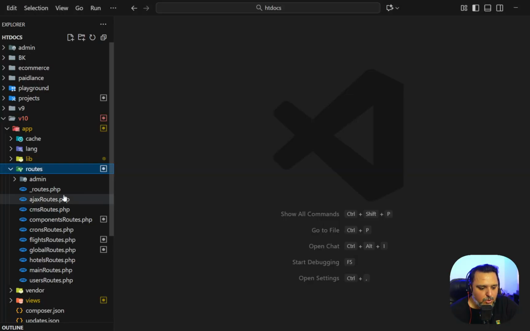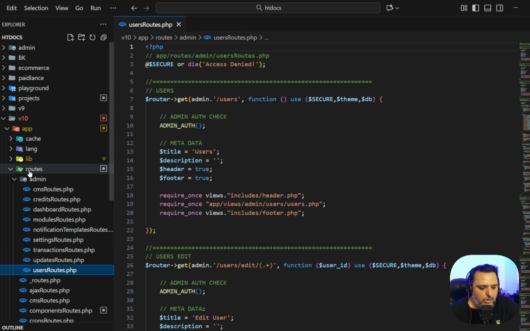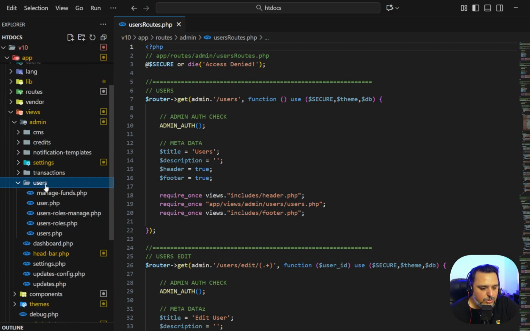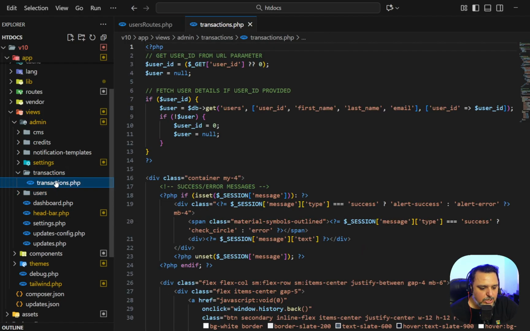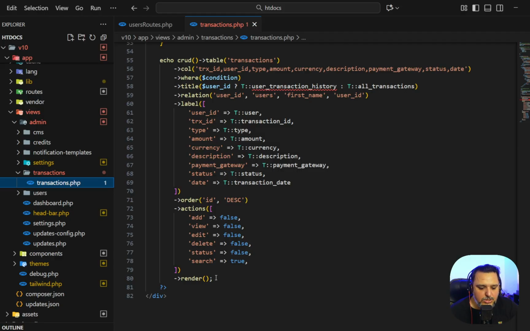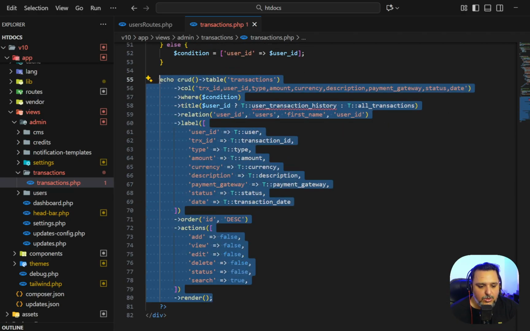So let me just show you the code base so that you can understand it much better. Let's just go to the users view file, admin, and then users, or maybe transactions, so that we can understand it better. So this is just a simple code. Ignore this, it requires a translation. We just need to add the translation. So just a moment, please. So you just need to add this code, almost just 15 lines of code.